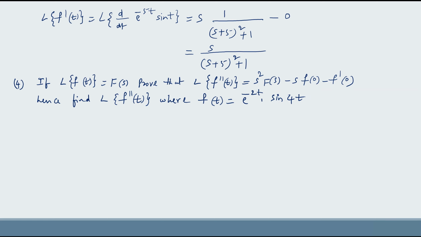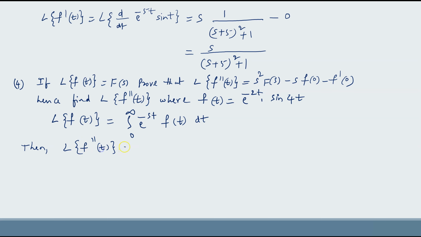Now let us prove this first. Let us write the basic definition of Laplace transform. The basic definition is L of f of t equals integral 0 to infinity e power minus st into f of t dt. Now to prove this result, replace f of t by f double dash of t. Then the Laplace transform of f double dash of t equals integral 0 to infinity e power minus st into f double dash of t dt.